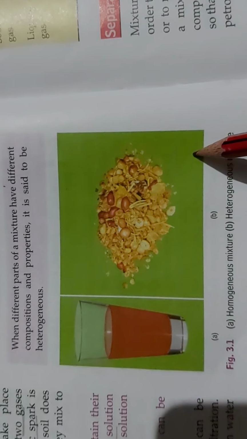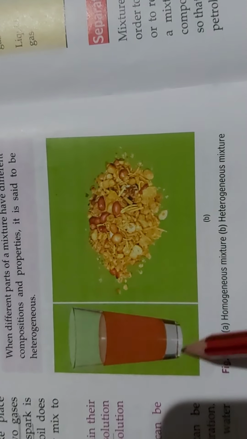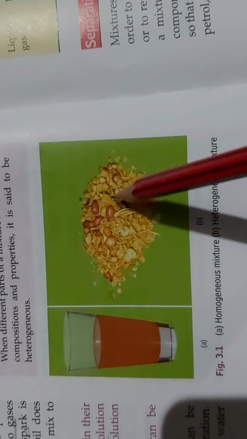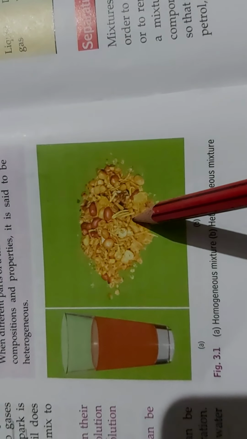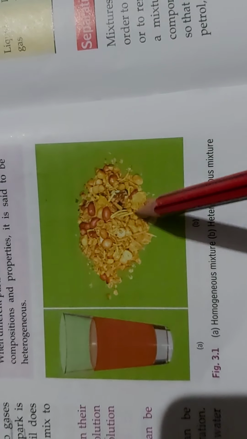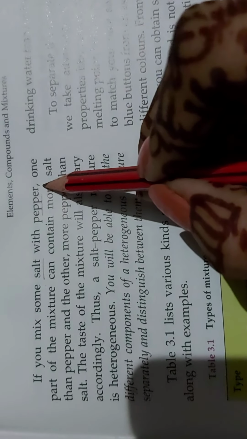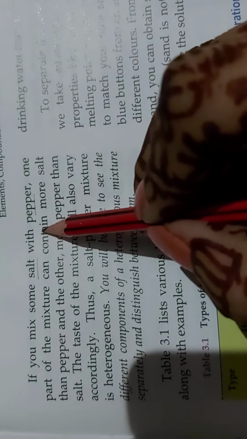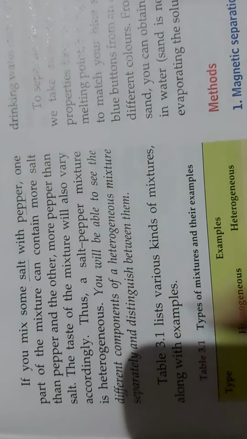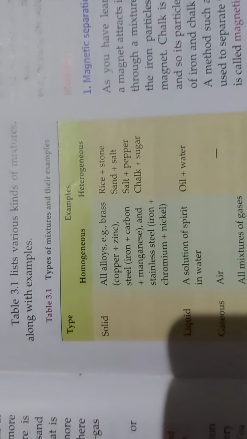Here are 2 examples given of homogeneous as well as heterogeneous. In homogeneous, composition looks the same, but in heterogeneous, all the components are different. They are different in taste as well as different in size. Another example of salt and pepper is given, both having different texture, different taste, and even their shapes are different. So they are heterogeneous mixtures.